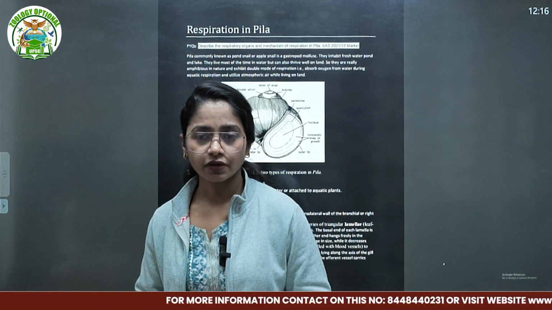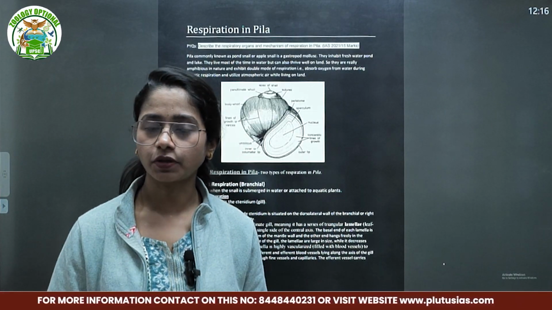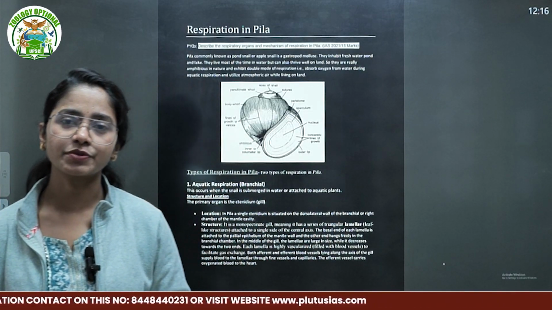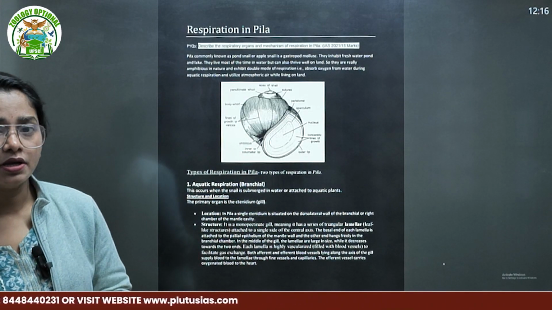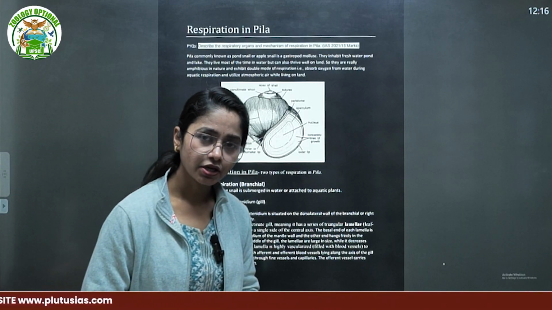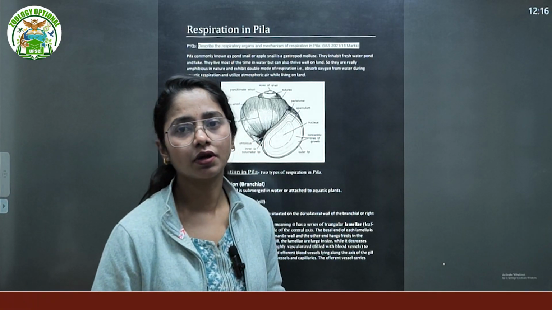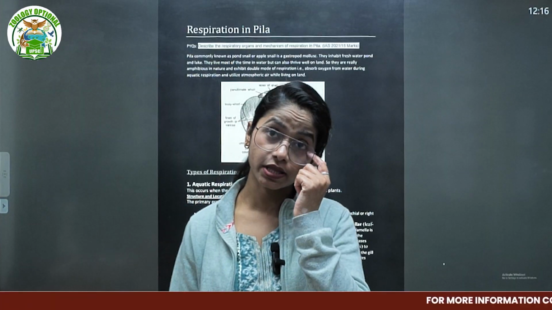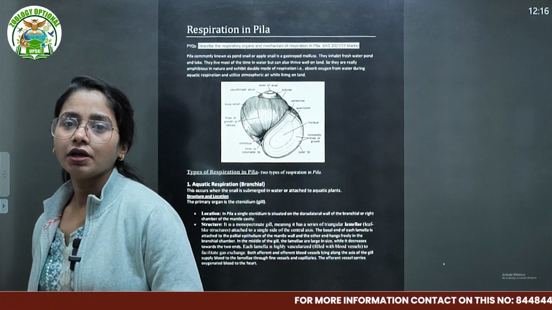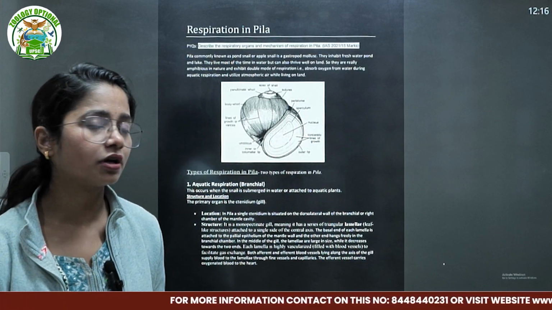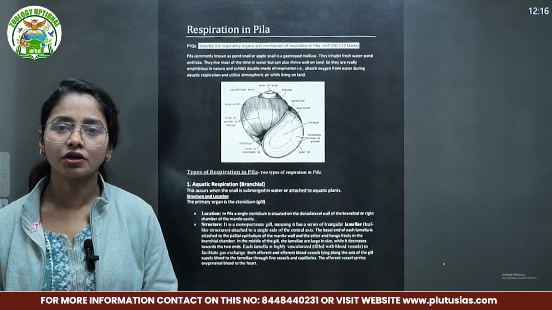Today we are going to talk about one of the very important topics of your UPSC Zoology optional. The topic is respiration in Mollusca. This comes in your Unit 1, Non-chordates. We know that Mollusca is one of your important topics, so first we'll talk about what other topics in this phylum generally come.